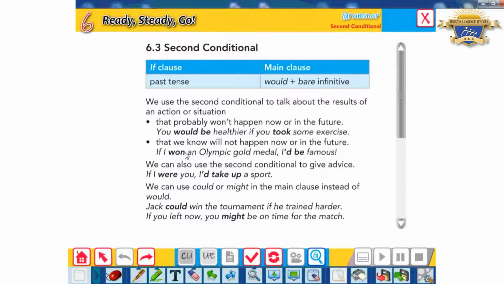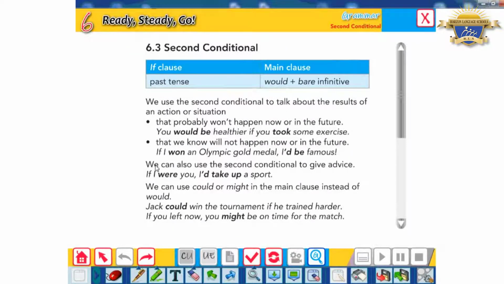So again, we said the second conditional is used to talk about the results of an action that probably won't happen now or in the future, or for an action that we know will not happen now or in the future, maybe because I'm not qualified, okay? Maybe I'm not suitable for this action or this job or this thing.